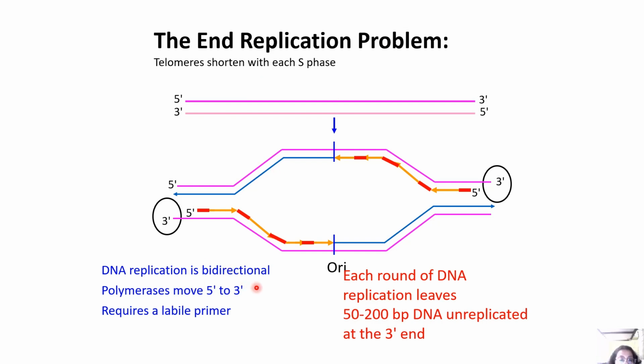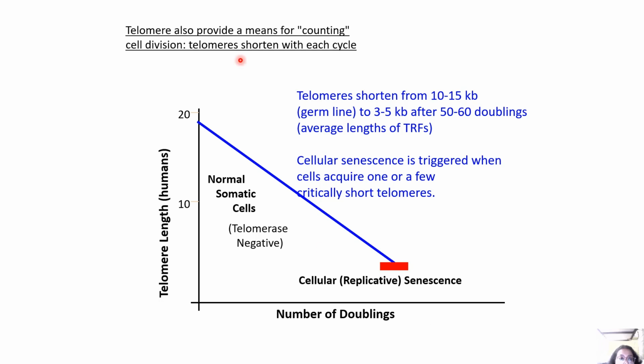DNA replication is bidirectional. Polymerases move 5' to 3', and it requires a labile primer. Each round of DNA replication leaves 50 to 200 base pairs of DNA unreplicated at the 3' end. Telomeres shorten with each cycle, from 10 to 15 kb to 3 to 5 kb after 50 to 60 doublings. Cellular senescence is triggered when cells acquire one or a few critically short telomeres, right?